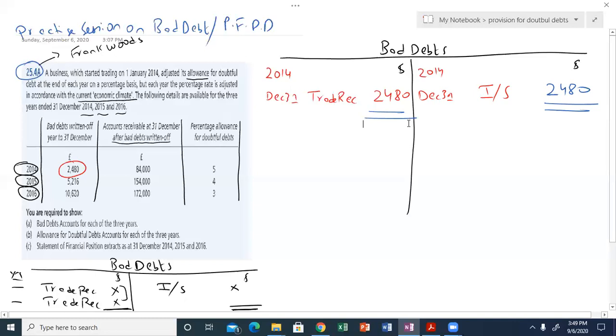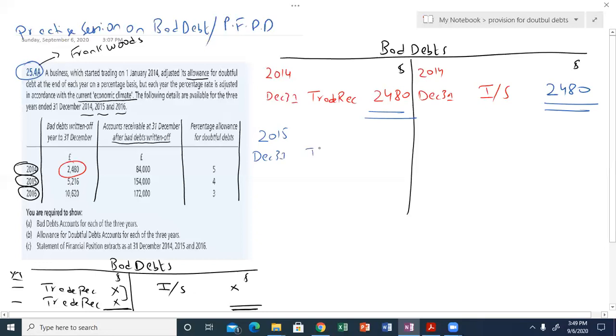There will be no ending balance of bad debts and no opening balance of bad debts at the start of the year. There might be a bad debts balance during the accounting year, but there will be no opening or closing balance at the start and end of the accounting year. Now move on to 2015. We have to repeat the exercise we have done.